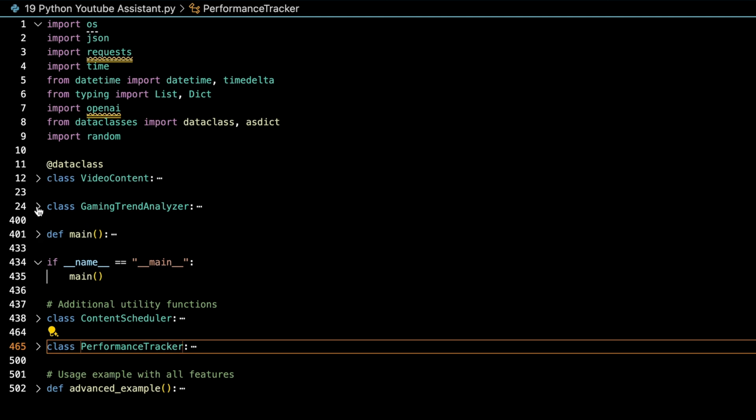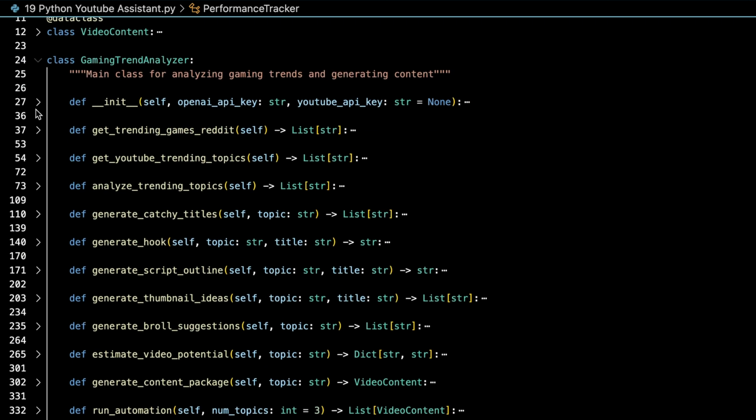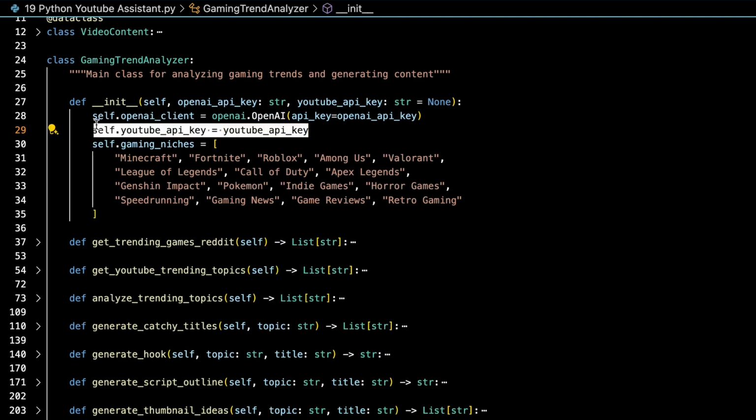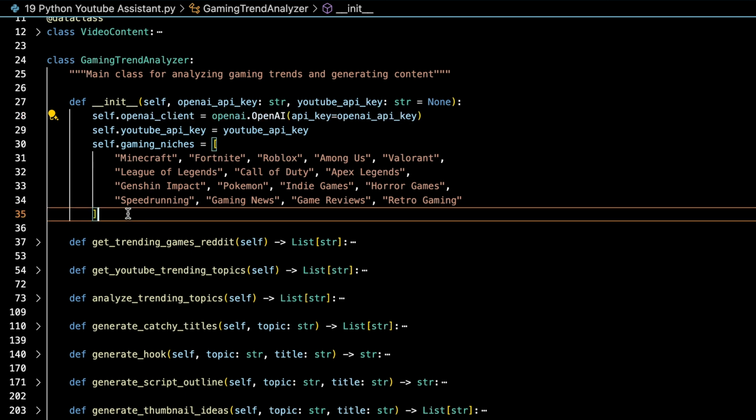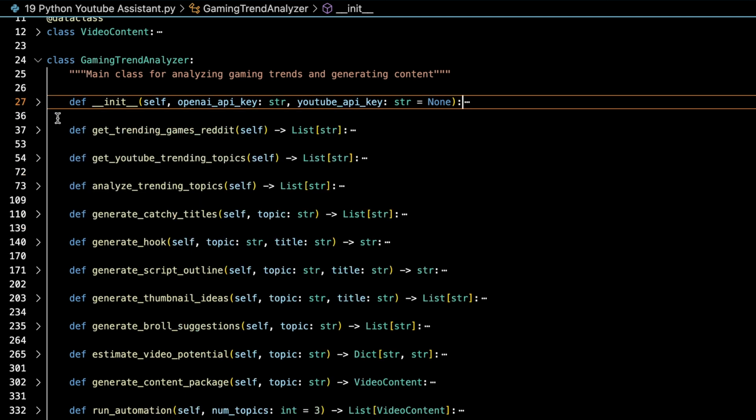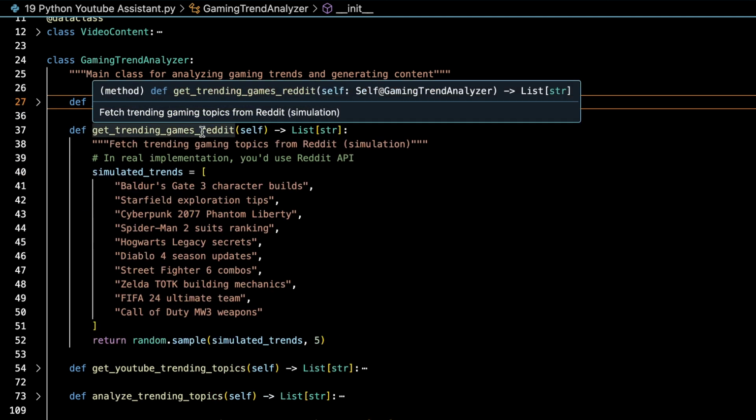So let's get started with the class. First we initialize the class, obviously with the YouTube API key, the OpenAI key, and then the gaming niche that you work with. Then you get the trending games from Reddit.